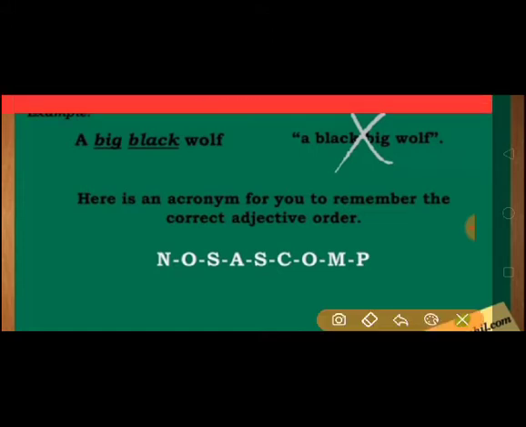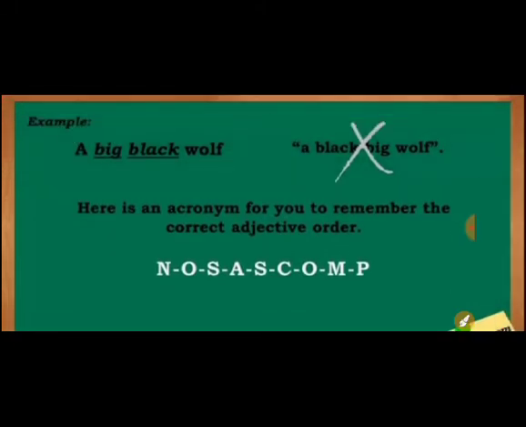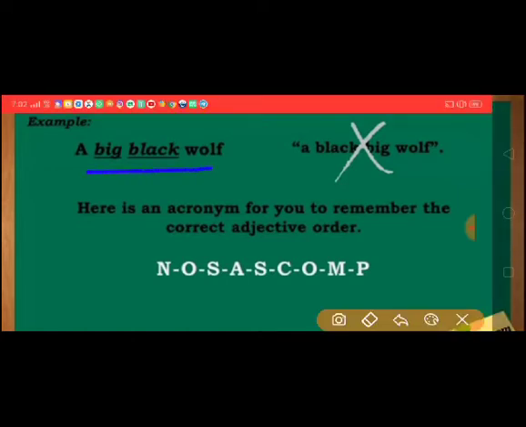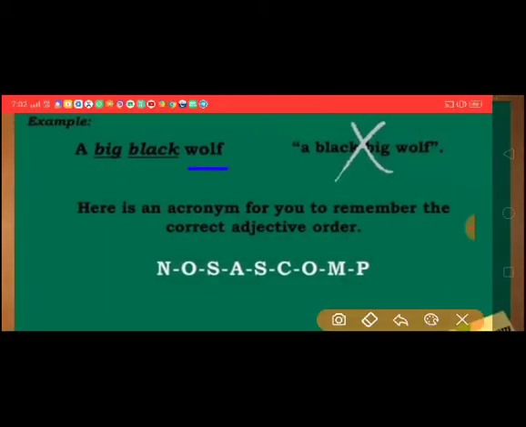If you see the slide, you will see an example over here: a big black wolf. Wolf is the noun we are describing, and there are two adjectives for this, big as well as black. So, how will we know which adjective will come first?